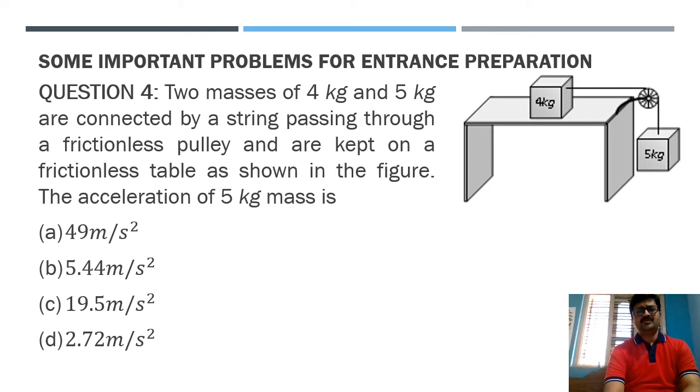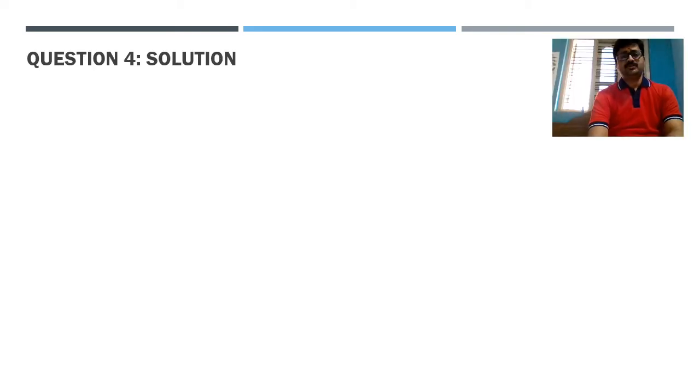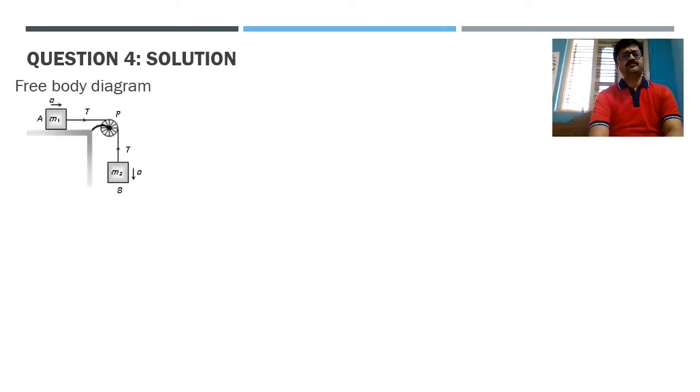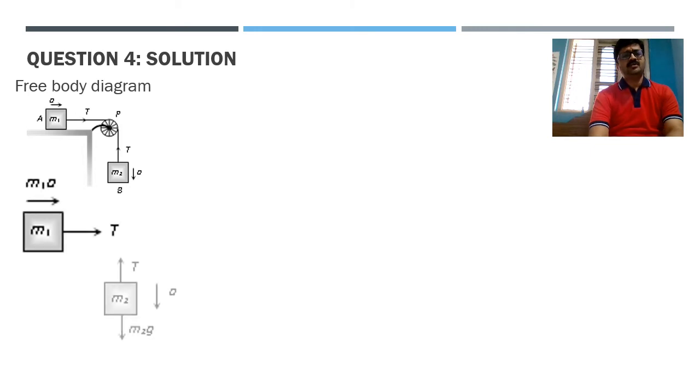Okay, so now let's solve this problem. As our first step goes, we'll go with a free body diagram here. If you draw the free body diagram, I'll be drawing the free body diagram of M1 and M2 separately. Under that situation, I'm considering mass M1 having tension T here.